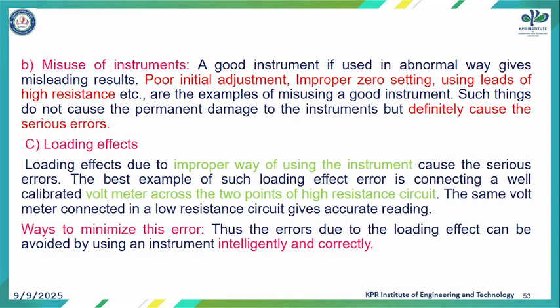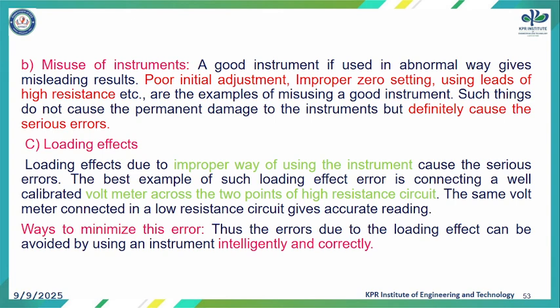Second one, misuse of instrument. Under the category of systematic error, we are seeing about misuse of instrument. A good instrument used in an abnormal way gives misleading results. Examples are poor initial adjustment, improper zero setting, using leads of high resistance, etc. So these are the examples of misusing a good instrument. Such things do not cause permanent damage to the instrument, but definitely cause serious error.